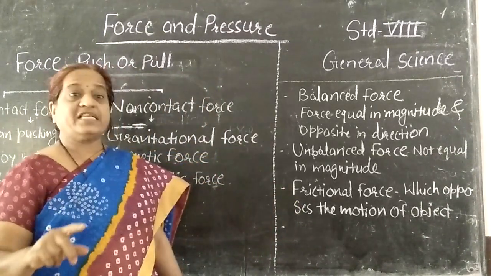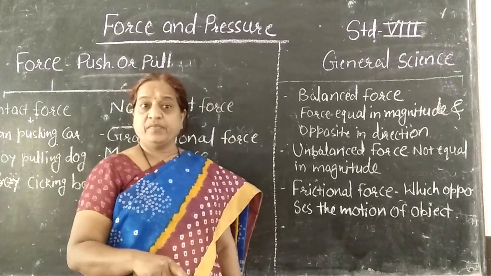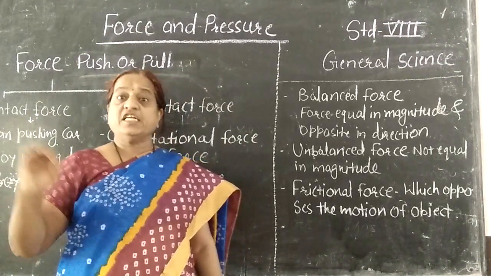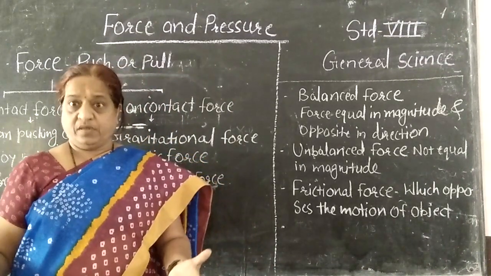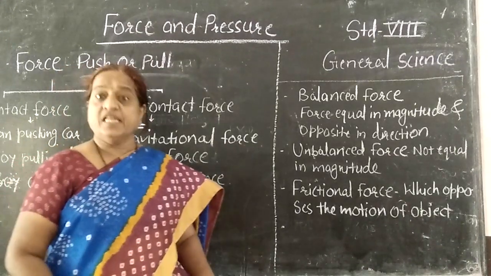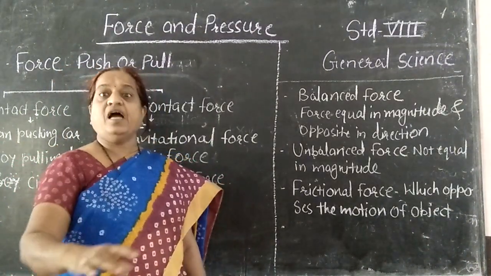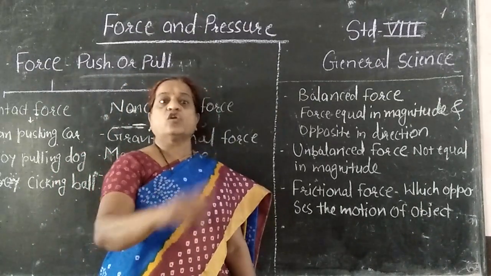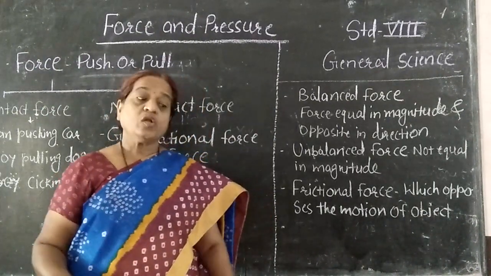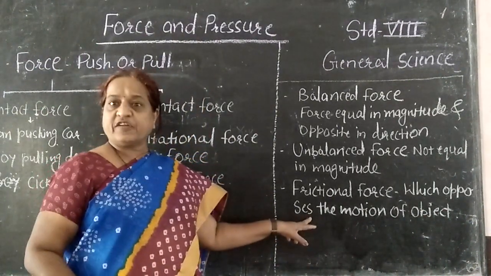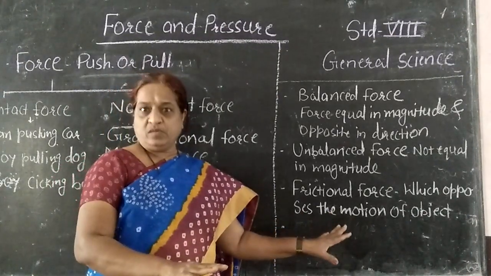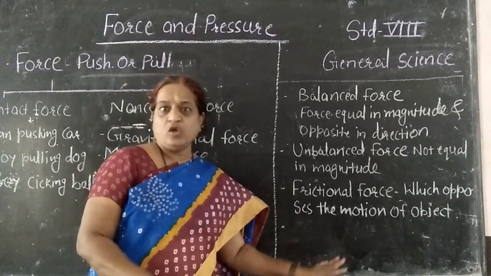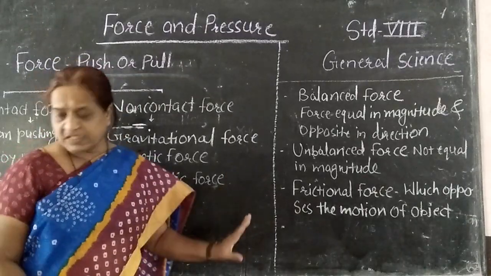The state of rest or of uniform motion, the object remaining in its existing state, that is known as inertia, and due to inertia that object continuously moves on that smooth surface. On the other hand, if there is friction, the moving object will stop. So this is about the different types of forces.